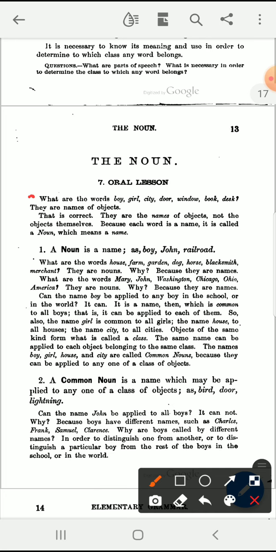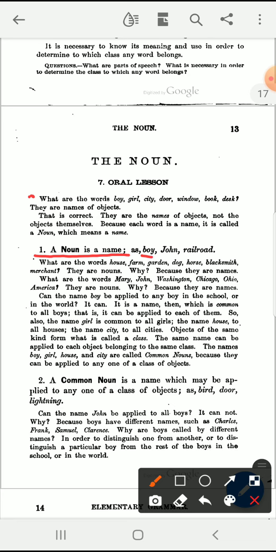Let's learn the definition of a noun. A noun is a name. What is a noun? A noun is a name, the name of an object. And we're given 3 examples.